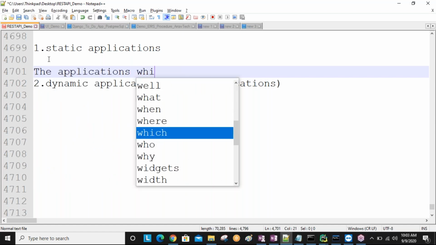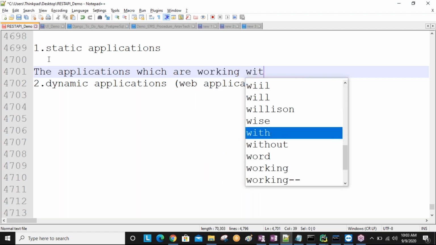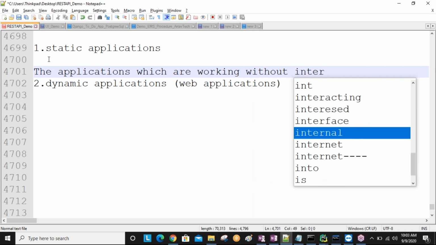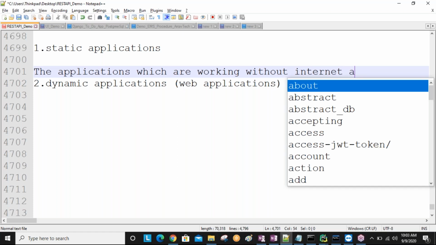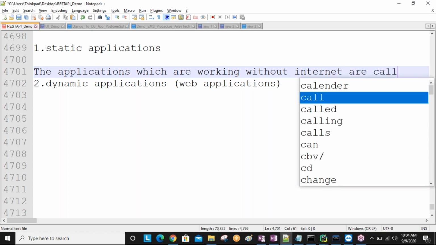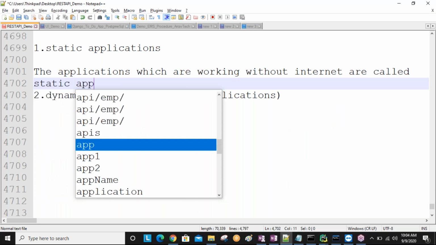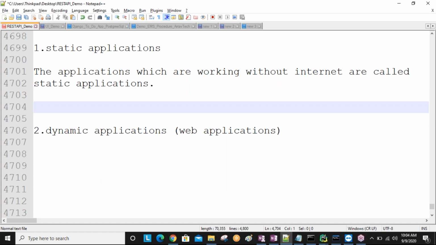The applications which work without internet are called static applications. Understand?